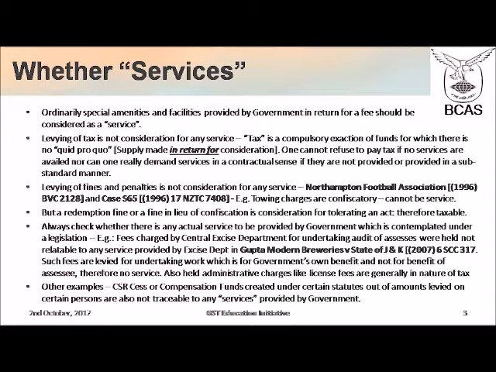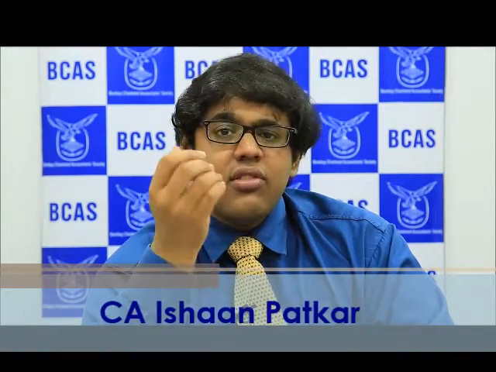The Supreme Court case law is Gupta Modern Breweries versus State of Jammu and Kashmir. Such fees are levied for undertaking work which is for government's own benefit and not for the benefit of the assessee, and therefore no service. That case was about the constitutionality of these fees, so these observations were made in that vein. When the government takes fees for conducting audit of your books or of your factory or place of business, it is really acting for its own benefit. It is not providing any service to the assessee.